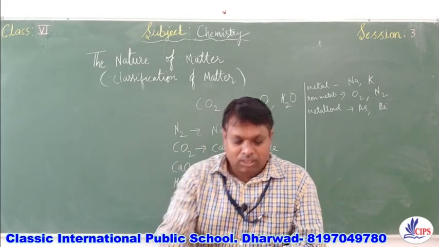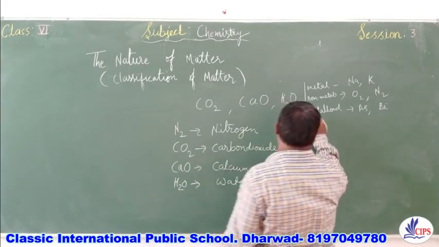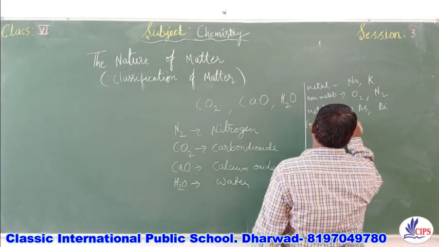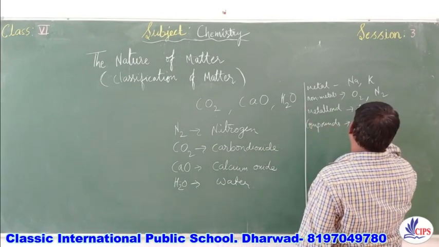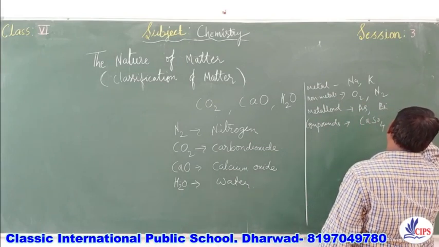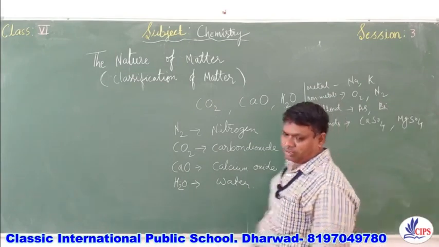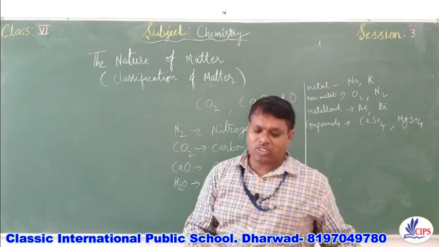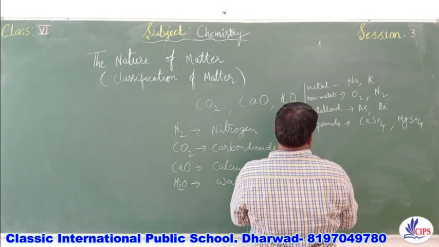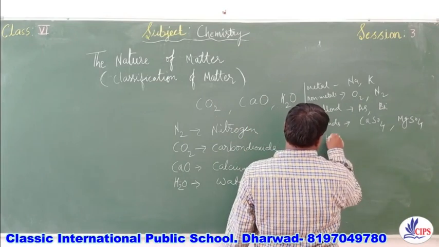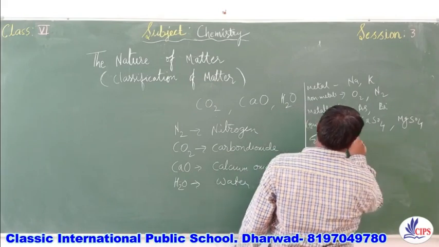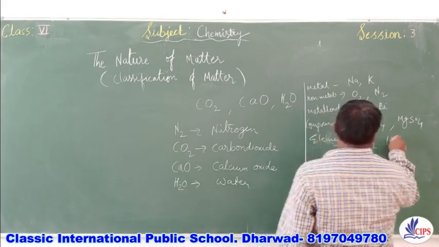Next one, compounds. So any two compounds you can write down as calcium sulfate, magnesium sulfate. You can write down these are the compounds. Right? Elements. Next one is element. Any element you can take down. For example, if I take element as hydrogen, here I will write element, hydrogen, nitrogen.